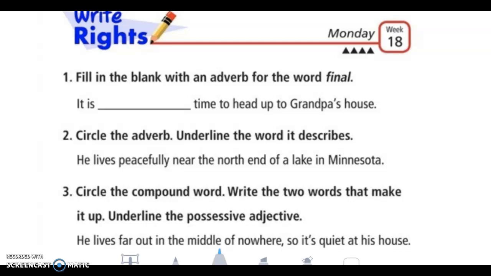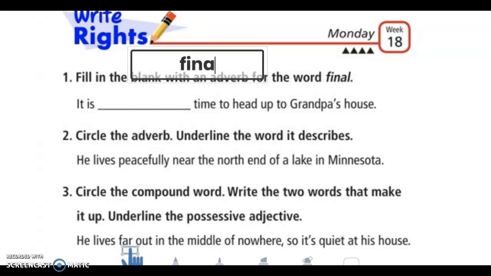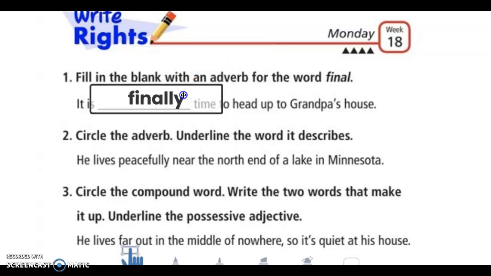All right, let's make some corrections here. So the first one tells us to fill in the blank with an adverb for the word final. Okay, so when I see adverb, I know most times we're going to add ly, but let's see. It is final time to head up to Grandpa's house. Yeah, so here I would say it's finally. So adverbs often add in that ly. Finally.